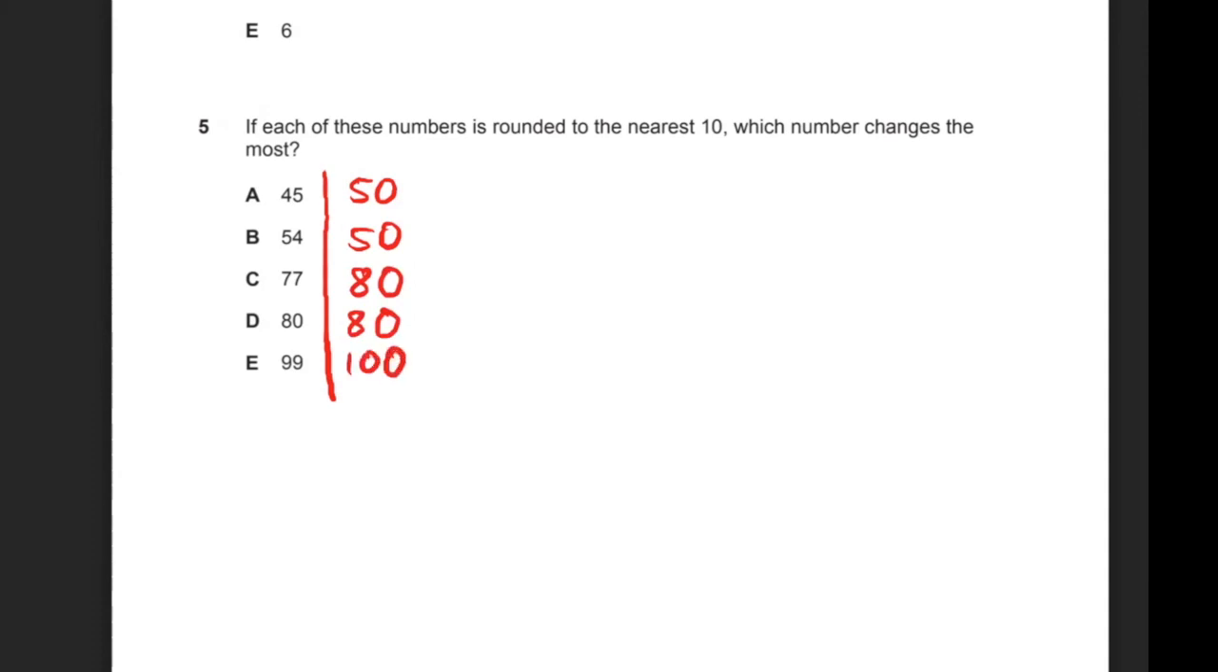And then let's do it in blue, but in blue, we'll see how much it changed. So this one changed by 5. This one changed by 4. This one changed by 3. This one changed by 0. And the last one changed by 1. So the one that changed the most would be option A. So for question 5, the correct answer would be A.